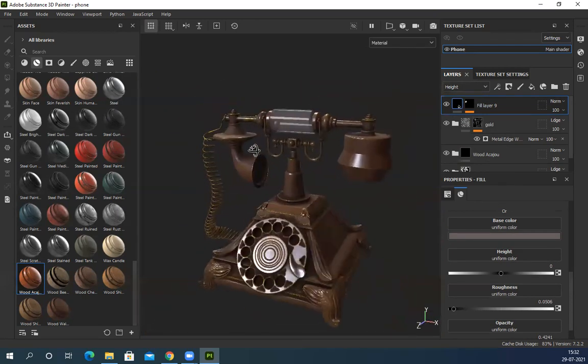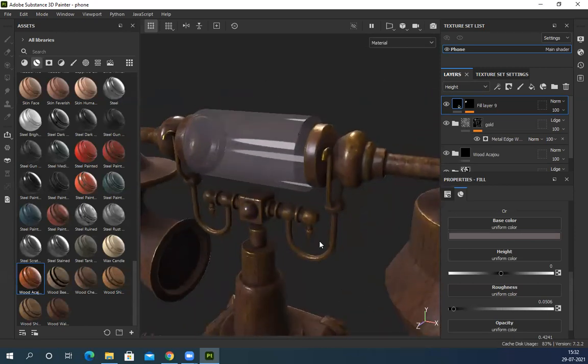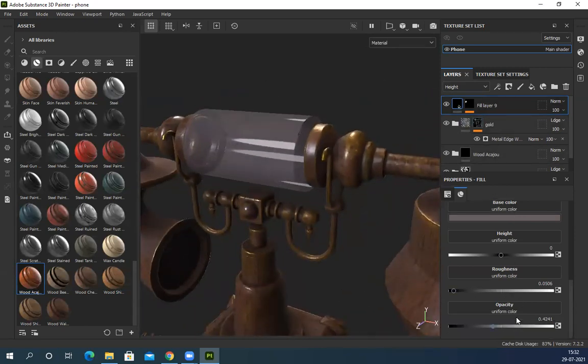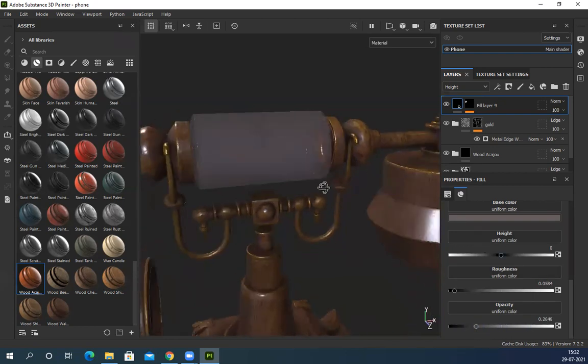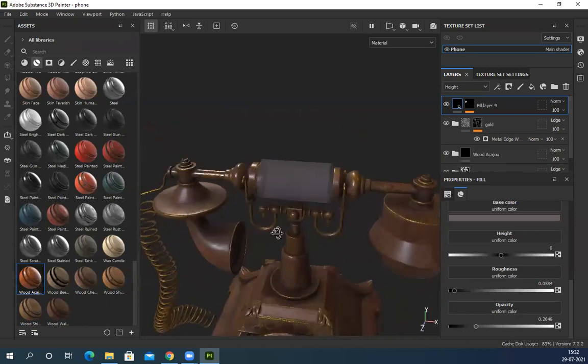That is fine. And if I want transparency, let's make it a little more shiny, and adjust the opacity. I can make it slightly more transparent, and still you can see this doesn't look like glass, right?